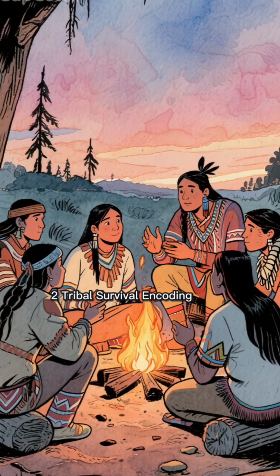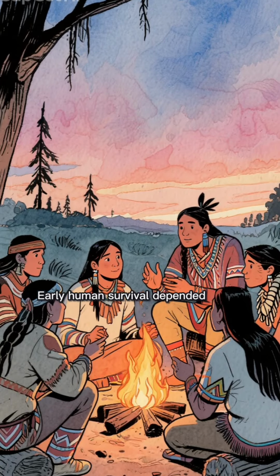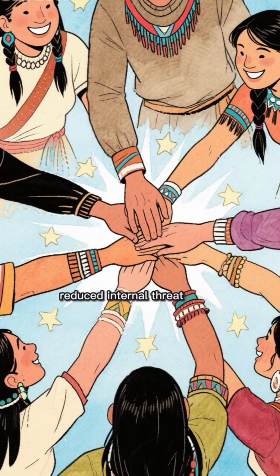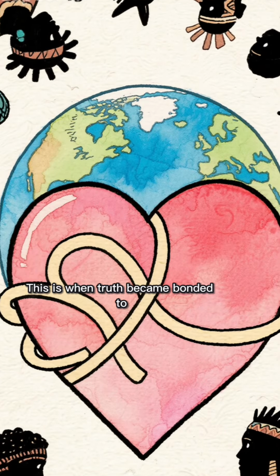2. Tribal survival encoding. Early human survival depended on small group cohesion. Shared beliefs increased trust and reduced internal threat. This is when truth became bonded to belonging.